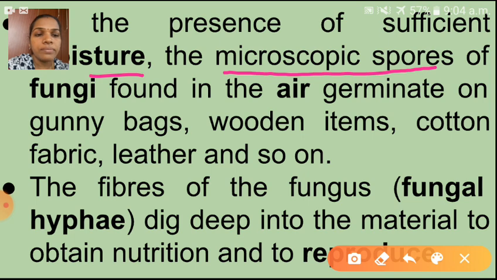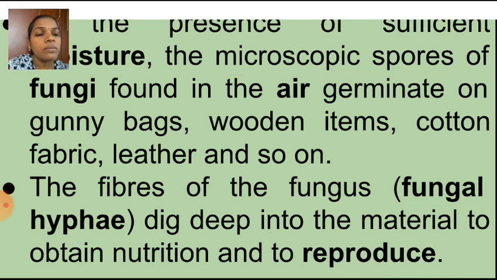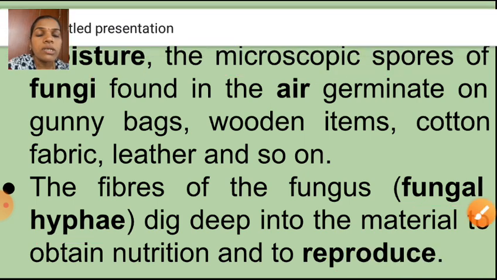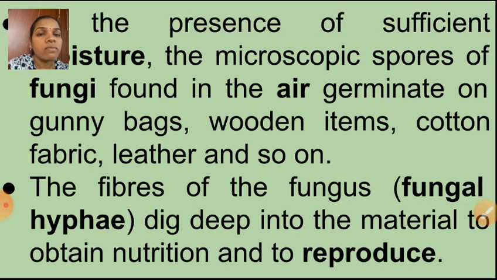The fibres of the fungus, that is called what? Fungal hyphae. They dig deep into the material to obtain nutrition and to reproduce. So the fungal hyphae penetrate into which things? The gunny bags and leather items. Why do they penetrate?